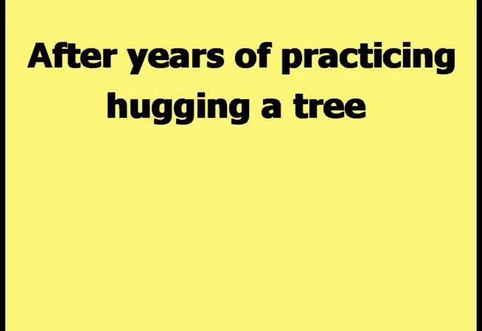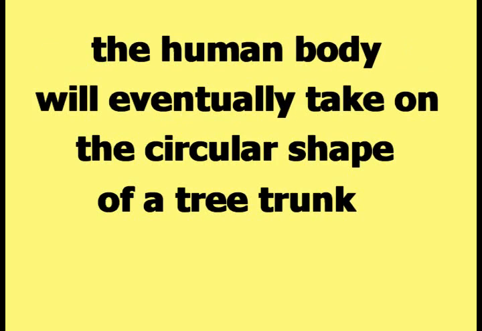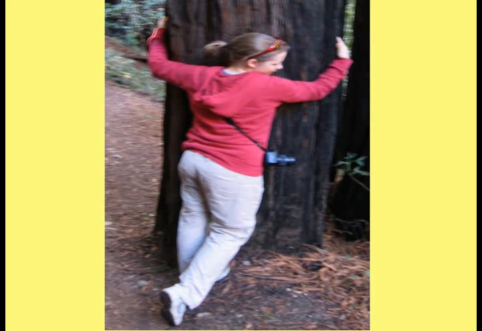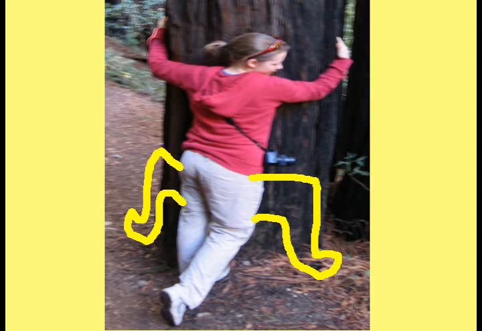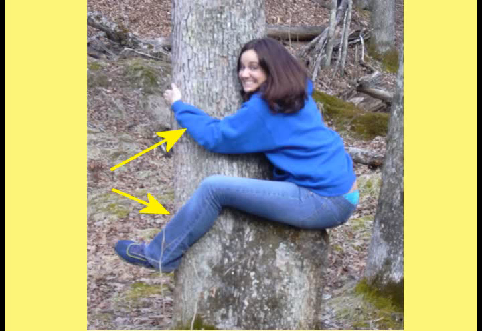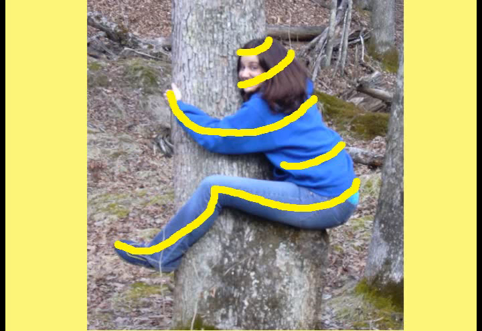After years of practicing hugging a tree, the human body will eventually take on the circular shape of a tree trunk. The person hugging the tree in this picture is not doing the complete exercise. The legs can encircle the tree as demonstrated in this picture. This picture of a person with both their arms and legs encircling a tree provides an excellent impression of the human body taking on a circular shape to conform to the circular shape of a tree trunk.